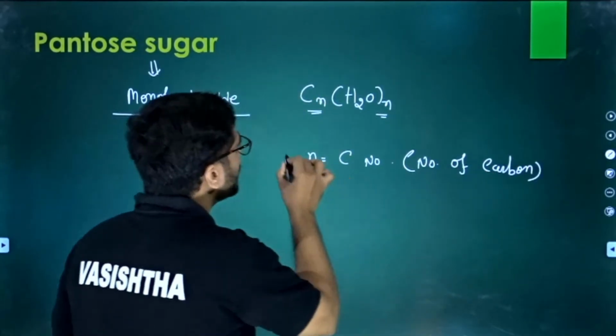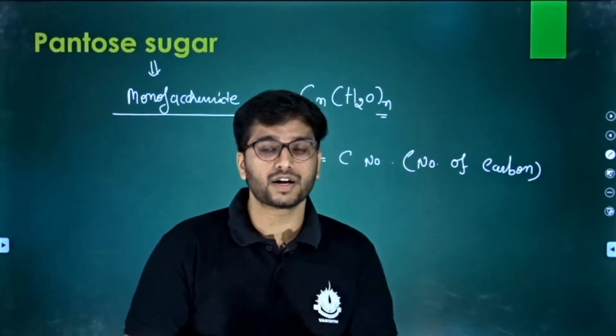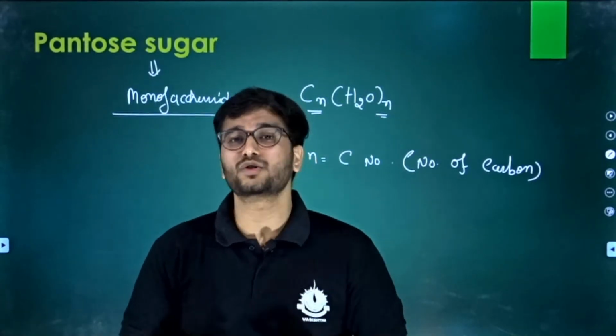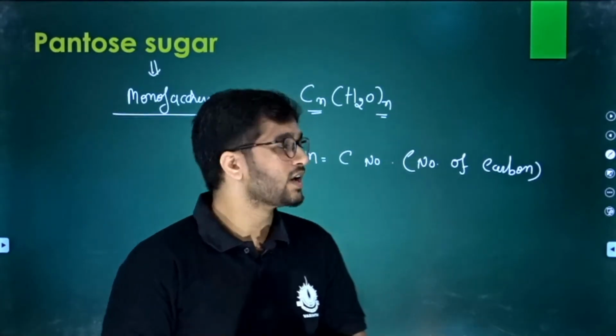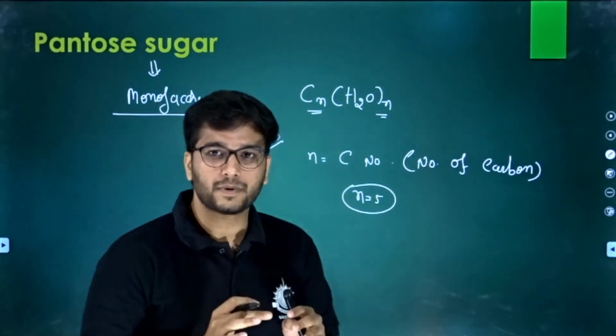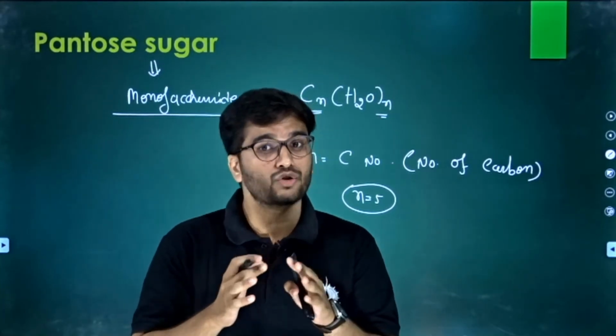If the carbon number n is equal to 3, then it is a triose sugar. It extends up to 7, that is the heptose sugar. But what is pentose sugar? Pentose sugar means n is equal to 5. When you have 5 carbons in a monosaccharide, then it is the pentose sugar.